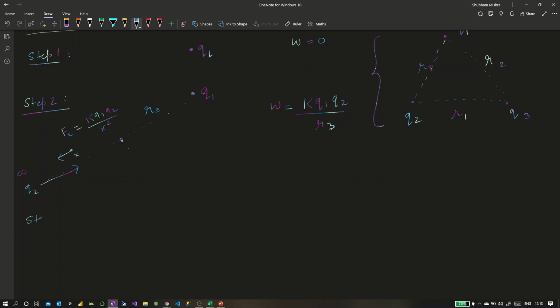Now step 3 is the very critical step. Until now we have q1 sitting here, and we have q2 sitting here, and they are at a distance of r3 from each other, right? Now there is another charge q3 which was initially at infinity, and now I need to bring it finally to this point where it is at a distance of r2 from q1 and at a distance of r1 from q2, right?